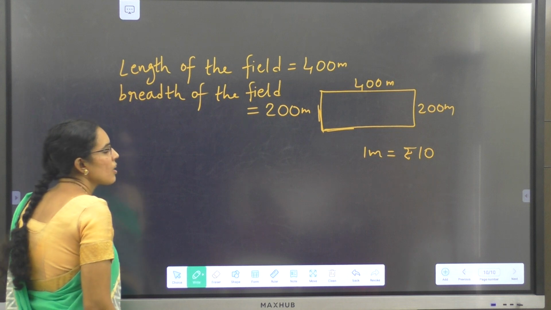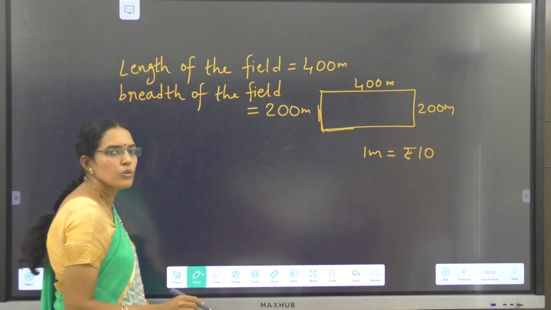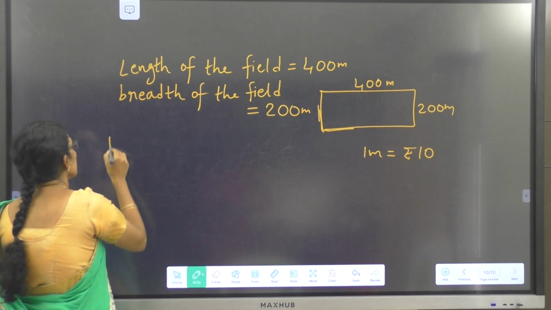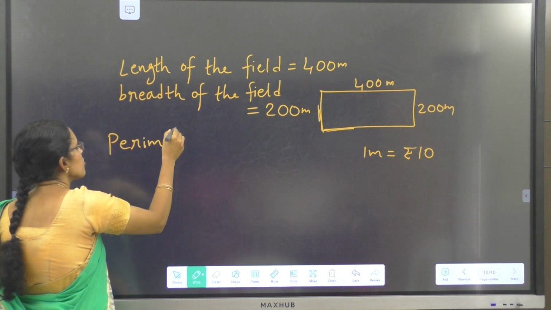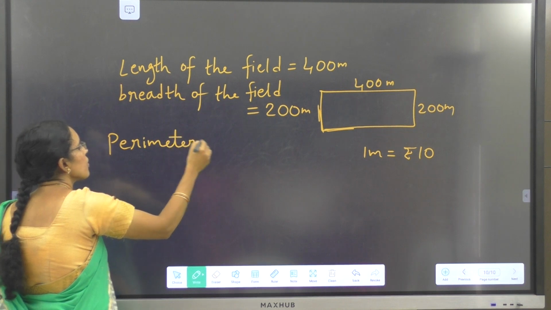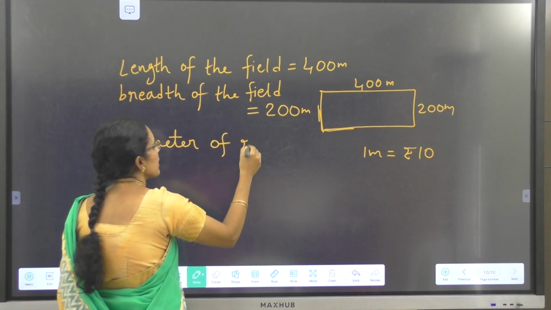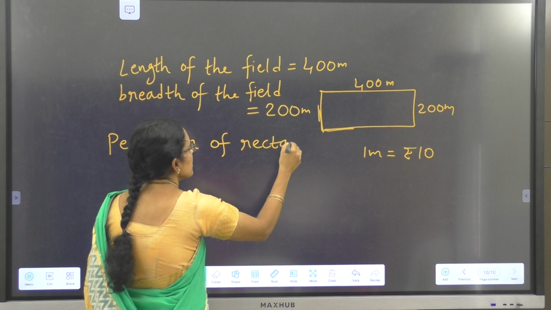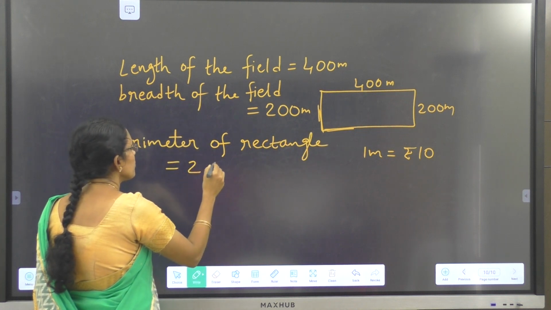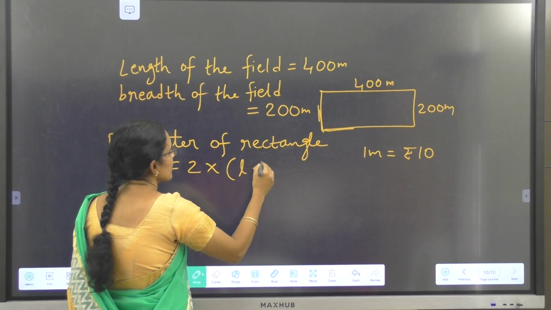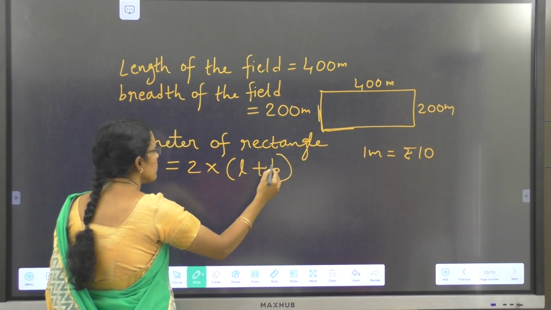Now, to know the cost of fencing, we require the total length of the boundary, that is nothing but perimeter. The field is in rectangular shape, therefore we use the formula for perimeter of a rectangle, which is 2 into (L plus B).